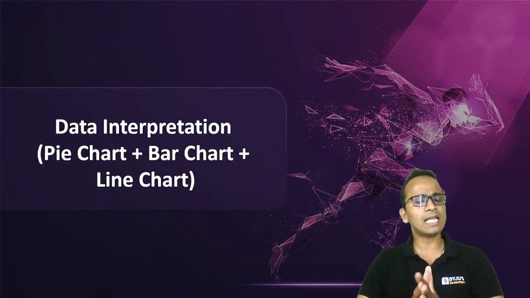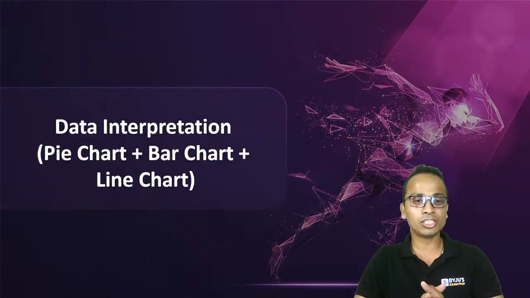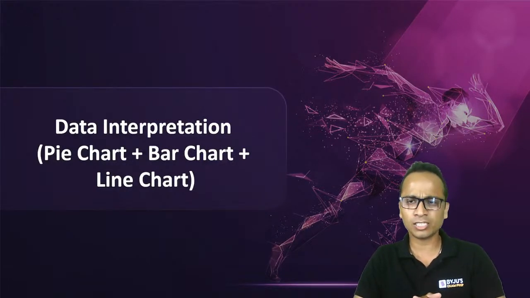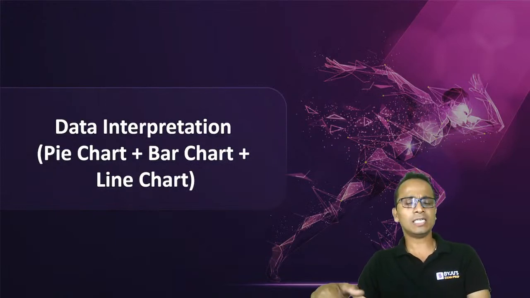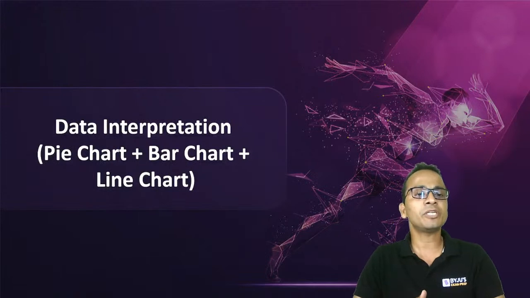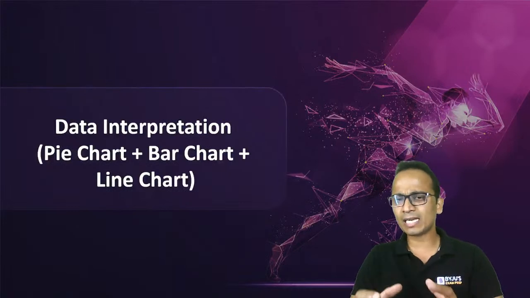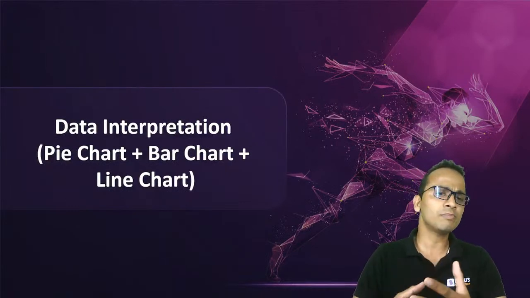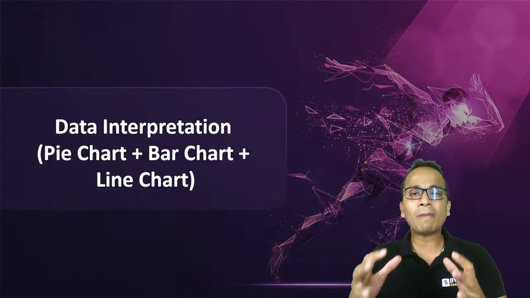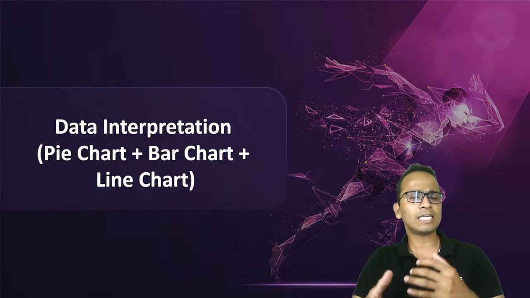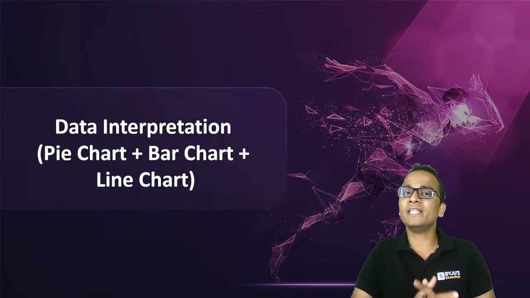So this is Last Lap to NMAT, the examination for MBA entrance for Narsee Monjee Institute of Management Studies. Now, in this session, we are going to take on data interpretation and the three types of questions in data interpretation, that is pie chart, bar graph, and line chart. Before I start solving questions, I'm hopeful that all of you must be knowing the pattern of this examination or the type of questions that you'll be getting specifically in this section.